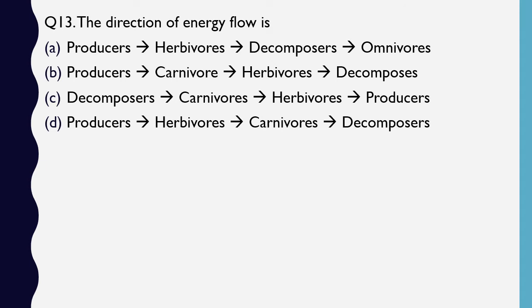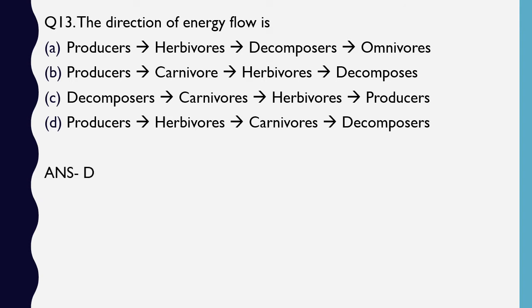Question number 13. The direction of the energy flow is producers to herbivores, herbivores to decomposers, then to omnivores, or producers to carnivore, carnivore to herbivores, then decomposers, or decomposers to carnivores, carnivores to herbivores, herbivores to producers, or last option, producers to herbivores, herbivores to carnivores, then carnivores to decomposers. Direction of energy flow in an ecosystem. The correct answer is option D.